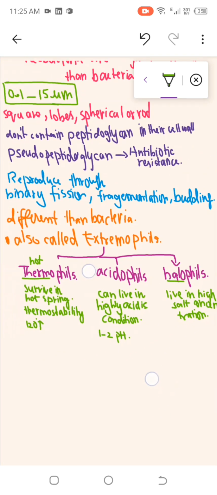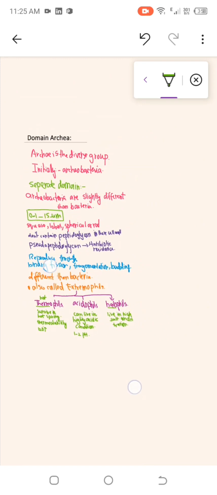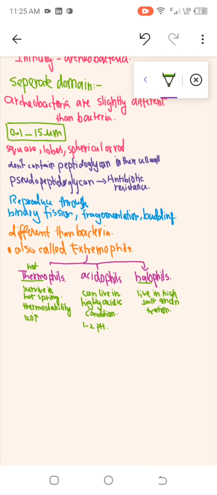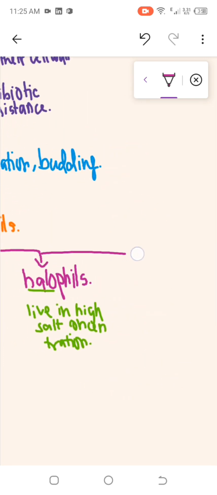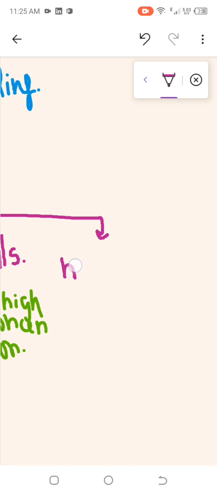Now here we have another group, which is methanogens. Now methanogens are what? Methanogens are found in marshy areas. This is also one type of characteristic in the domain Archaea, and they are found in marshy areas.